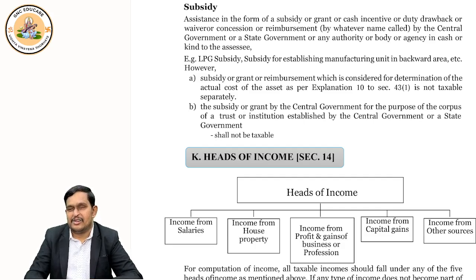So government may give you subsidy. Some cash incentive may be given. Sometimes government may give a duty drawback, where the tax that was levied is taken back. A waiver, where there is no need to pay tax. Some cash incentives, concessions, reimbursement of some amount: when you spent, government will later give it back to you. In so many ways the government gives subsidy. It's not just in the name of subsidy. The name can be different. It can be subsidy, grant, cash incentive, duty drawback, waiver, concession, reimbursement, anything.